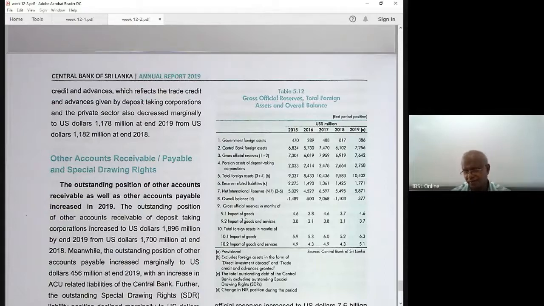Now these days after COVID, this is the problem in most countries, especially developing countries like Sri Lanka, our reserves. Now we have to check what is happening to our reserves in 2020 and to our months of imports. Definitely it will come down. Not at that high level, but you have to check the numbers with the central bank, the quarterly or half-yearly numbers, to get an idea about the reserve position. Reserves are expressed in terms of billions of dollars or in terms of months of imports. That's all. Okay, that is the thing. Total assets, yes.